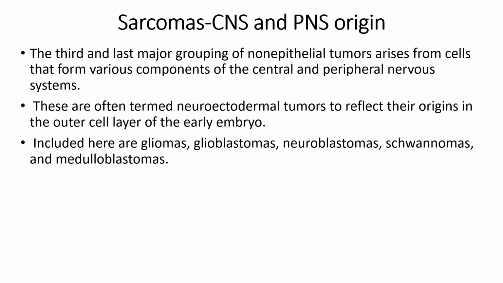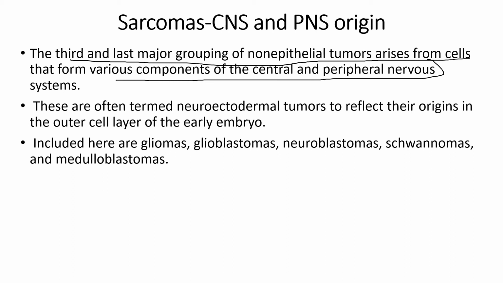Coming to the last non-epithelial origin of cancers. The third and last major group of non-epithelial tumors arises from cells that form various components of the central and peripheral nervous systems. This is a very important part.